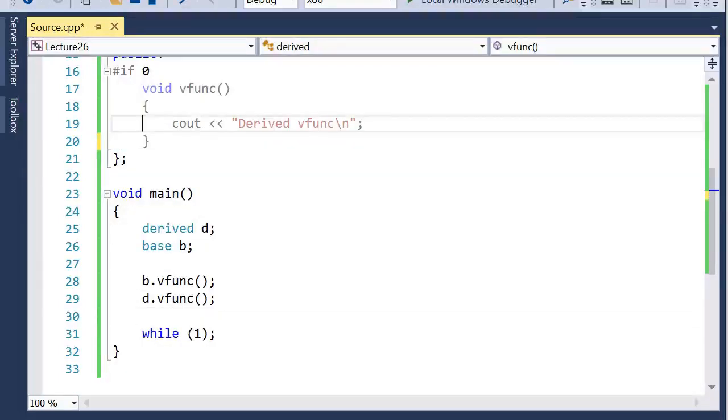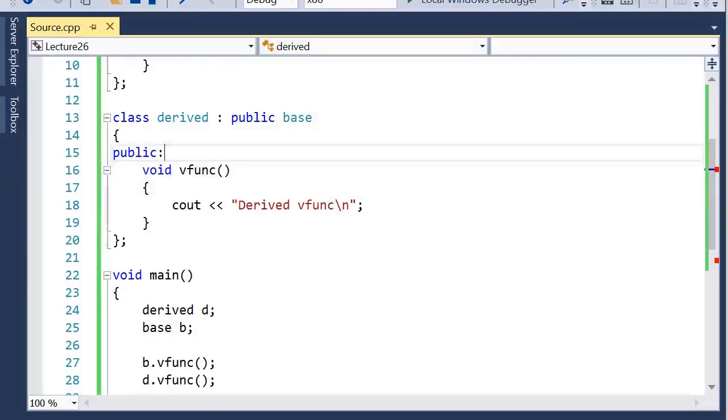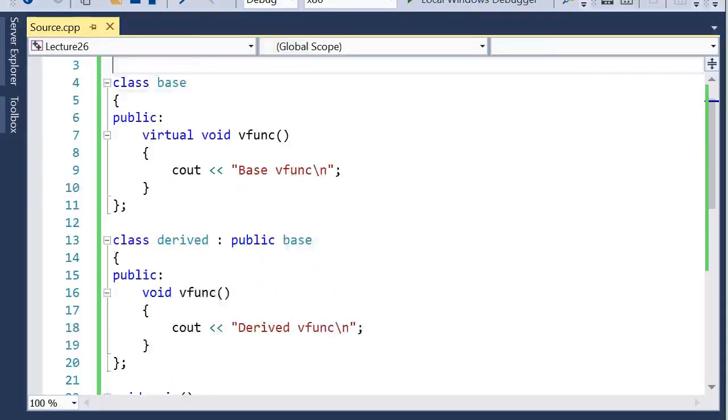However, the typical use of a virtual function is to execute the specific functionality from these two classes. So this virtual function is typically used to perform separate functionality, and again this function will be performing different functionality. So it is good to have the function present within both the classes.